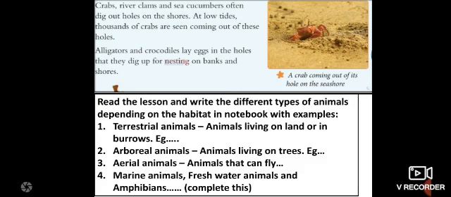And aerial animals are those that can fly. You have to write two examples of each. Next, marine animals, freshwater animals, and amphibians. You complete this, children, and write two examples for each.